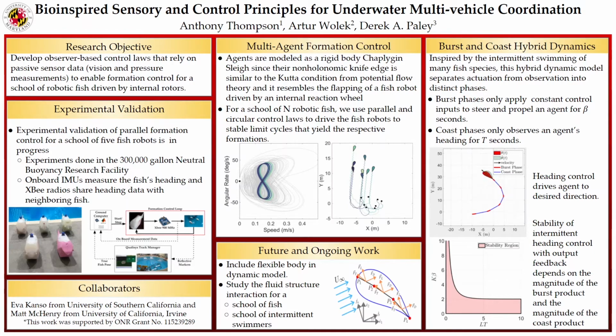We're currently validating the theoretical results of our parallel formation control law with our robotic fish test bed. Our school is made up of 5 fish with onboard IMUs to measure their heading and XBee radios to share this heading data with the other fish in the network. And to properly validate this work, we have an underwater motion capture system that tracks each of the fish's position and orientation, but this ground truth data is not used by the fish for reaching consensus. Instead, the fish only use their onboard IMUs.